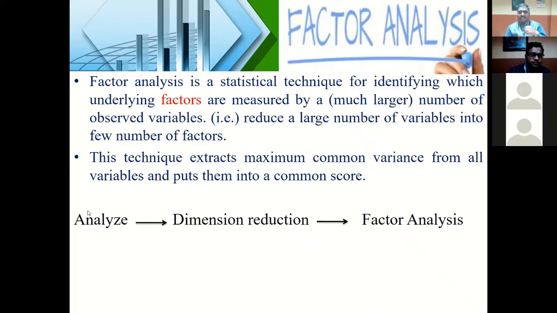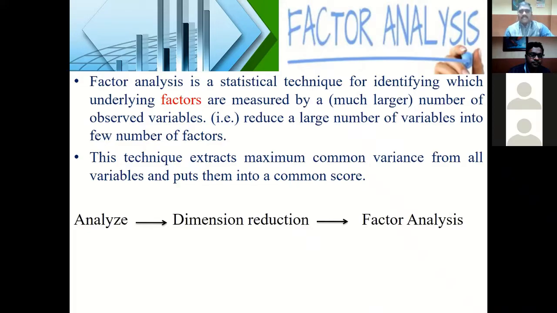Sir, for job satisfaction, for example, I have 32 or 35 factors. Is it necessary that I use all 35 factors? No. Because, as I told you, some people said relation, position, work environment, work arrangement. If you talk about work environment, work arrangement, work schedule, working hours, you can put all these factors into some common factor, maybe work ergonomics. Like that, we can put some terms which resemble the synonyms of other factors also.